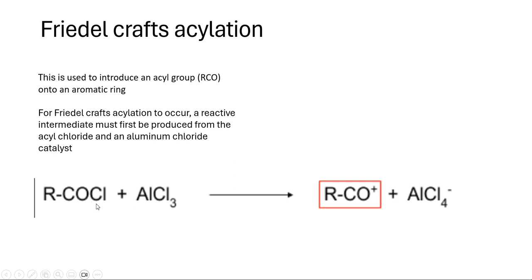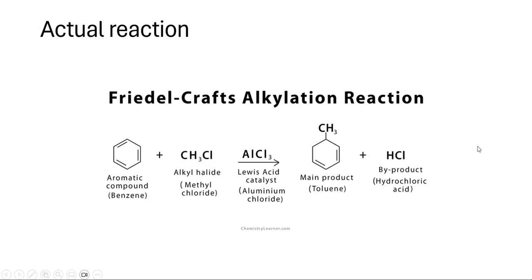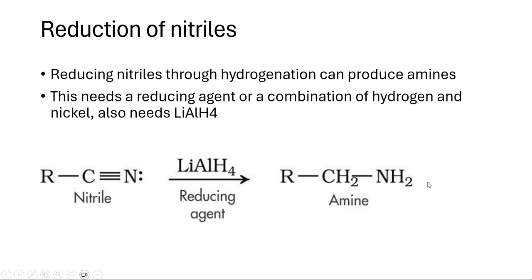This is the equation for Friedel-Crafts that you need to state, and that produces the RCO. This is the actual reaction that will happen with Friedel-Crafts acylation. But you don't need to know that equation. Obviously, you need to know the mechanism later on in a different video, but the equation to produce that intermediate is the one shown previously.